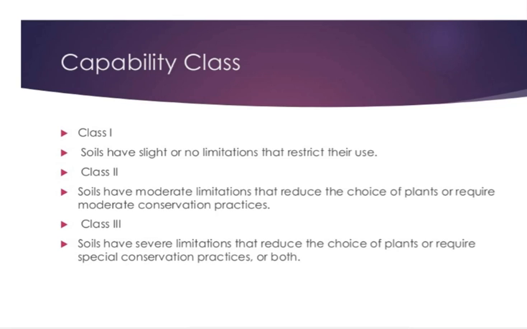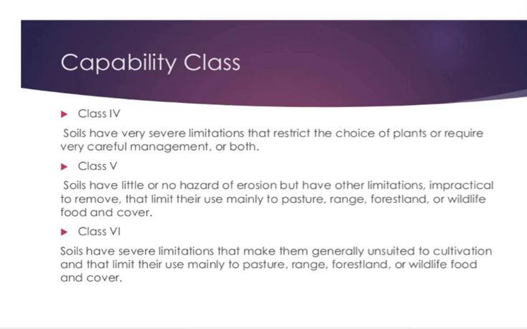Then class 3 is moderately good, with limitations of depth, salinity, texture and erosion, and requires special conservation practices. Then class 4 has fairly good land with moderately steep slope, suitable for limited cultivation. It requires very careful management.